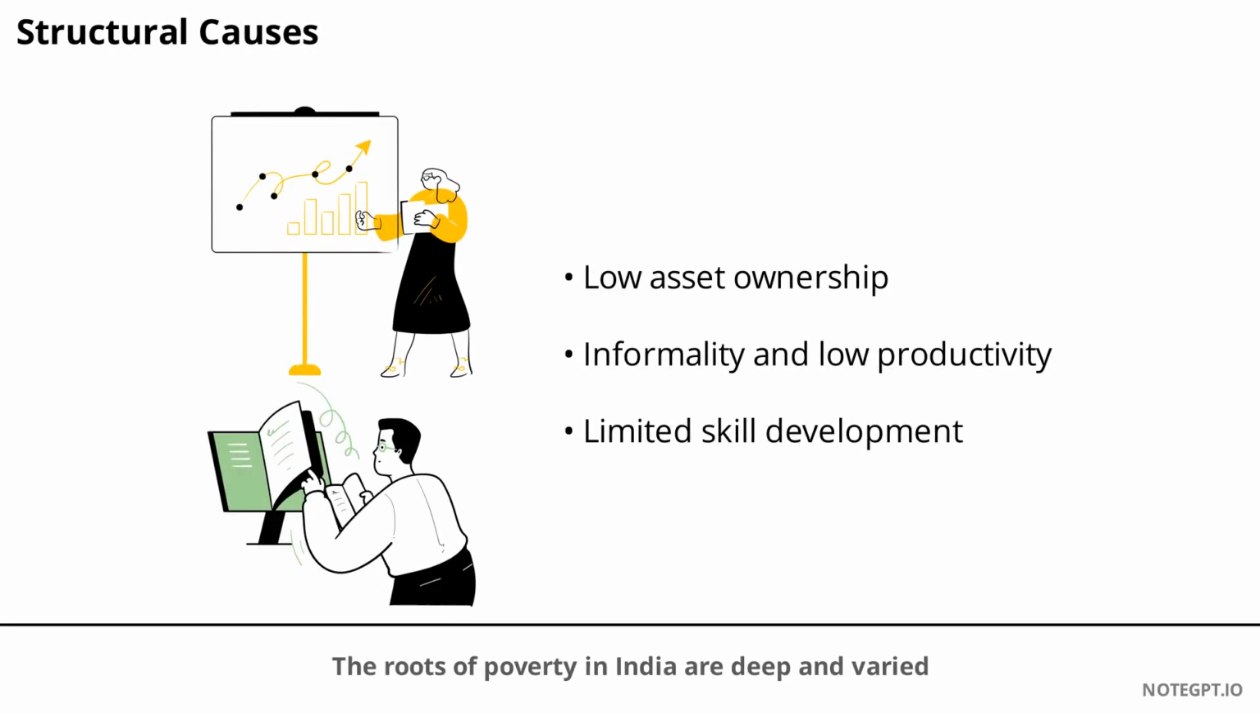The roots of poverty in India are deep and varied. Structural causes include low and unequal asset ownership such as land, skills, and capital, along with a large informal sector and low productivity. Many people lack access to stable, well-paying jobs, and opportunities for skill development are limited. These structural barriers make it difficult for families to escape poverty, even when the economy grows.